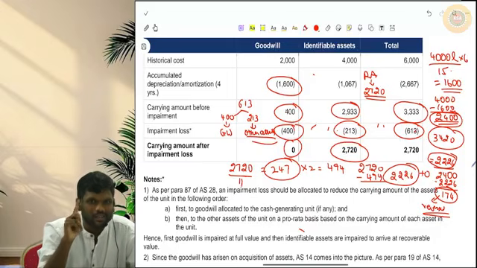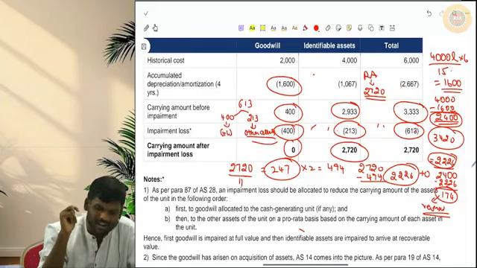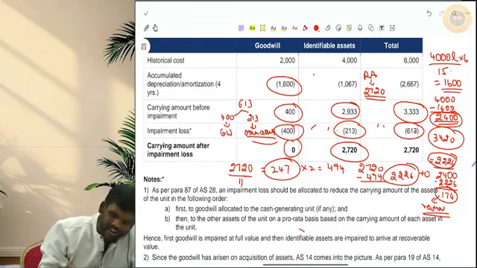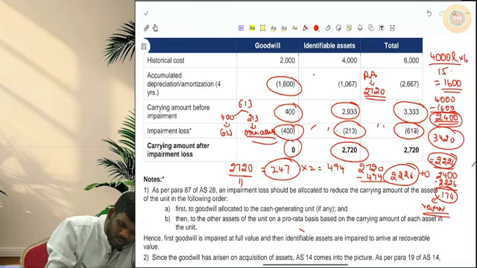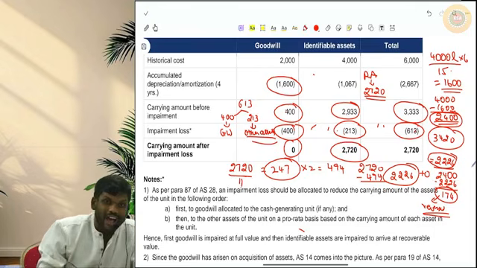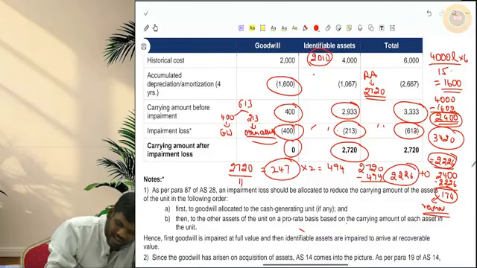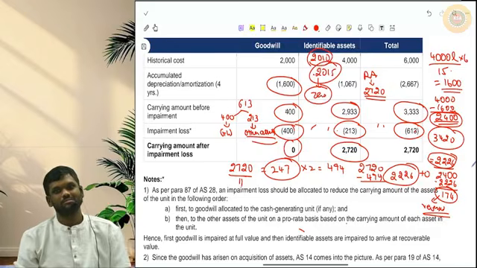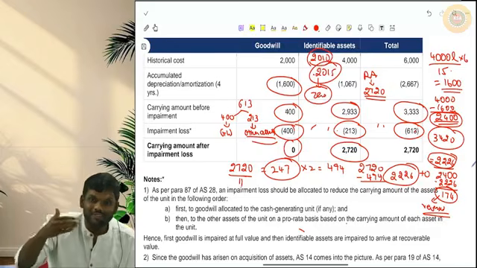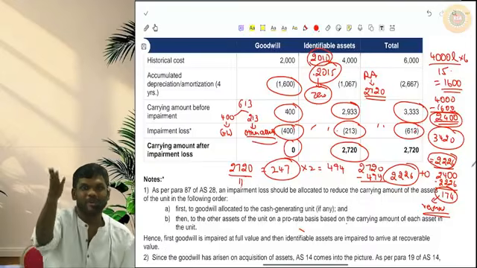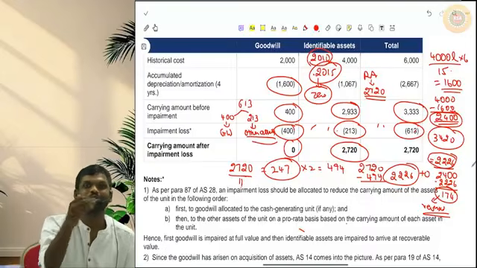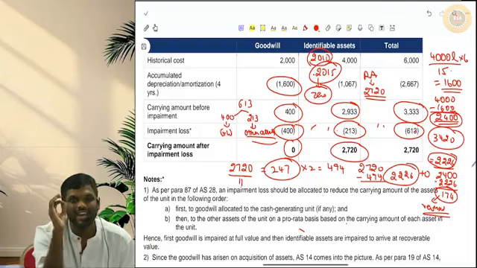Wait. After reversal of impairment loss, the carrying amount of the asset should not be more than had there been no impairment loss. Correct? Had there been no impairment loss, what would have happened? This goodwill was recorded in 2010 and goodwill will be amortized in how many years? 5 years. So even without impairment, in 2015 itself goodwill would become 0. So after reversal, goodwill cannot increase beyond 0. Already it is 0. So for goodwill, no impairment loss can be reversed.